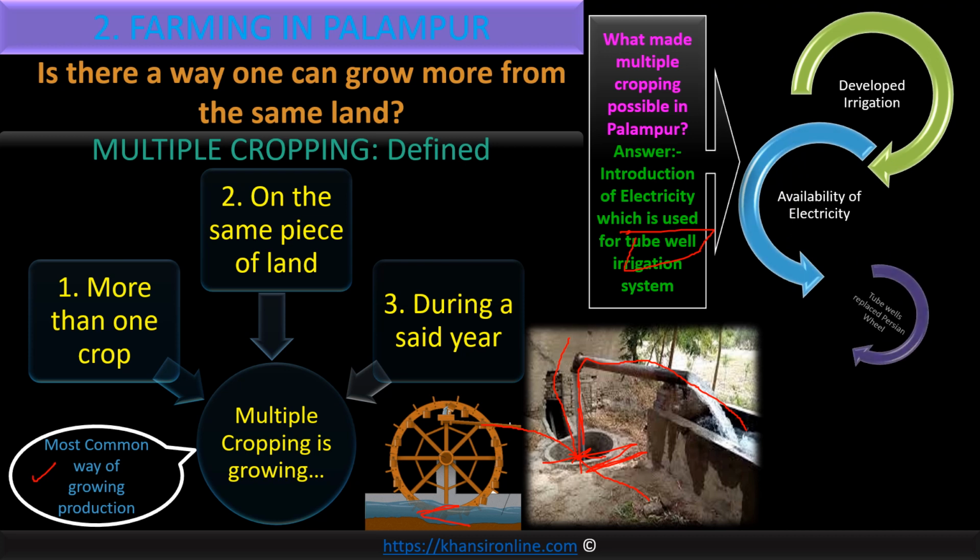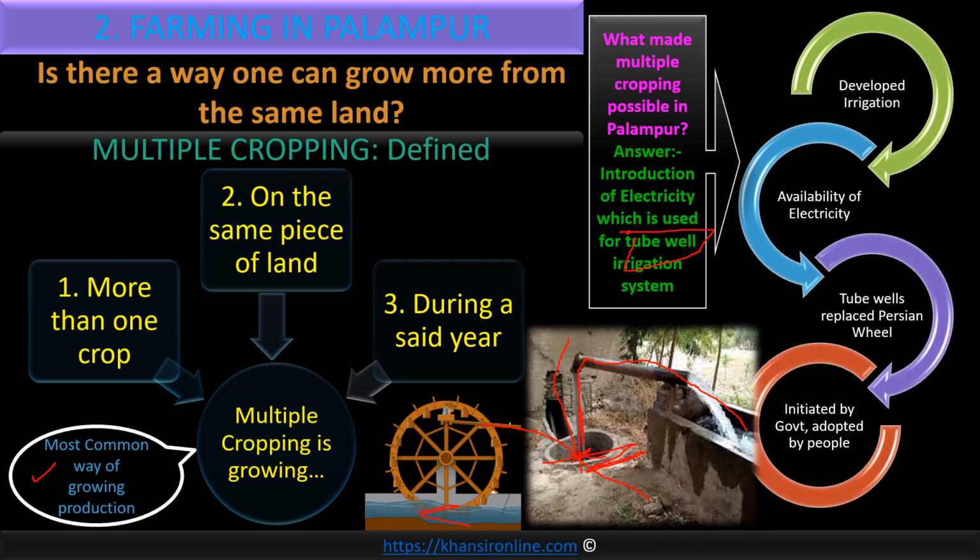What are the stages of multiple cropping? This animation shows you the stages of multiple cropping. First, irrigation was developed. Then electricity was introduced in the villages. Villagers bought the tube wells. Of course, first the government installed some tube wells. Government took some money from the farmers and allowed them to use the government tube wells. When the farmers understood the importance of tube wells, then they invested their personal money and set up